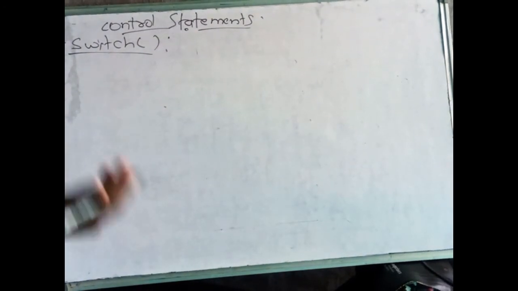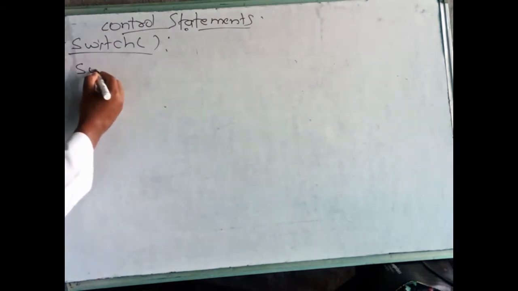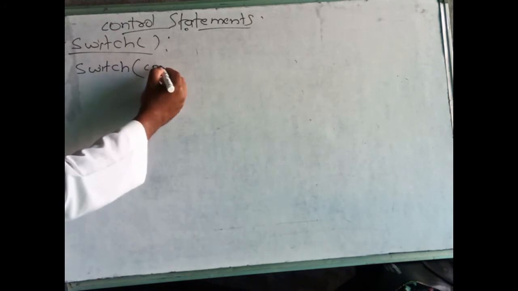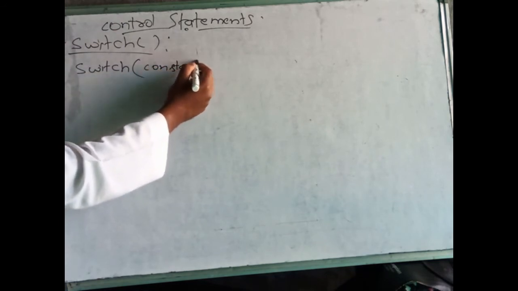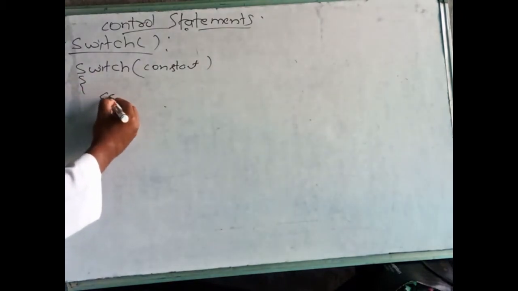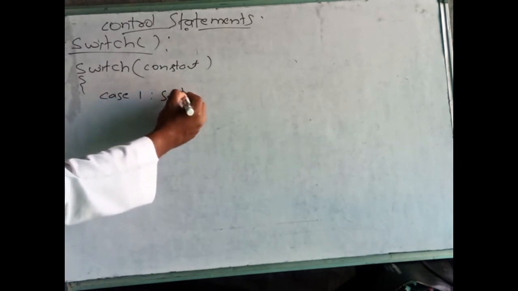Clear? Multiple alternatives. For example, the syntax of switch: you write switch, and here we give any constant. It may be an integer constant, it may be a character constant, anyone we can give. Within the braces we provide the cases. Case 1, here some statements.